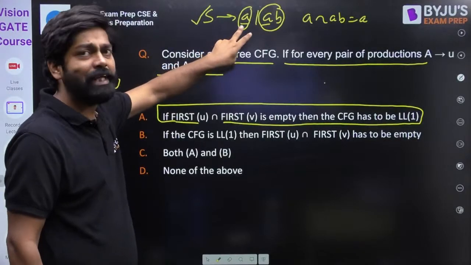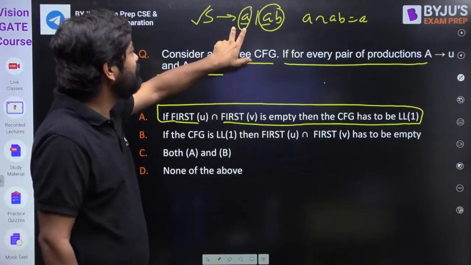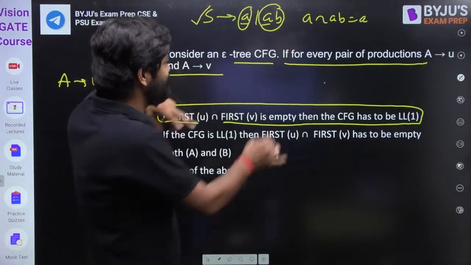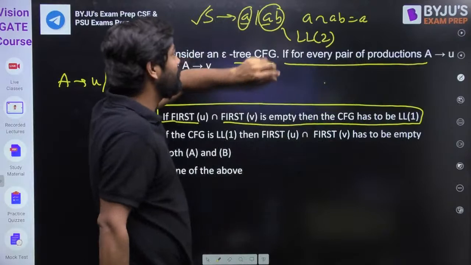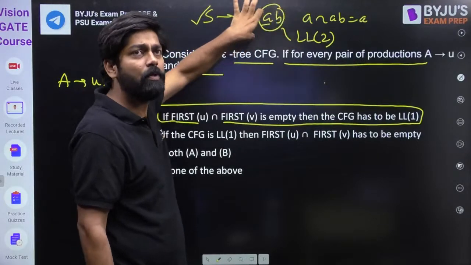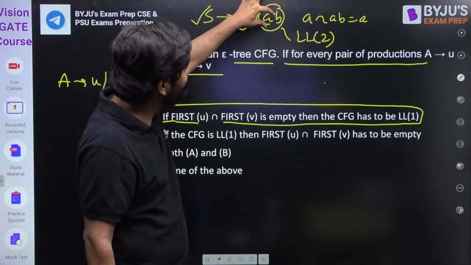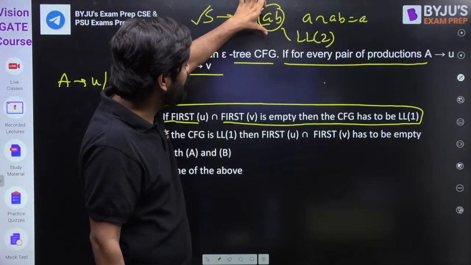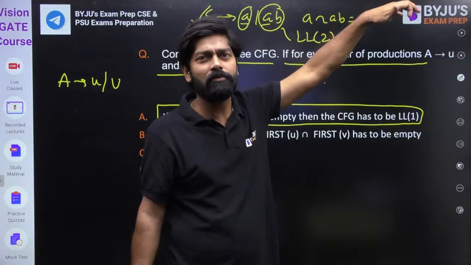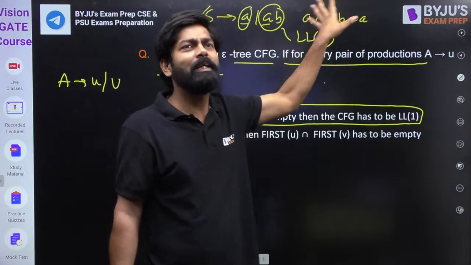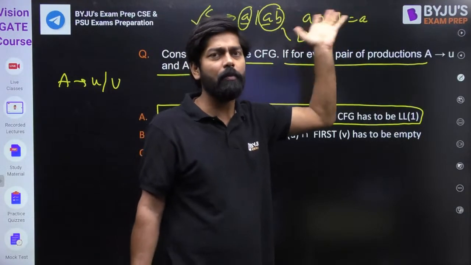But can this grammar be LL2? Maybe they will ask you. This grammar is LL2 actually. LL2 means, my dear friend, see whether two inputs are common or not. See, this is A and this is AB. So two inputs are not common, so you can say this grammar is LL2. And if it is LL2, it is LL3 also, LL4 also, LLK also. But this is not LL1. As of now, I am talking about LL1 only.